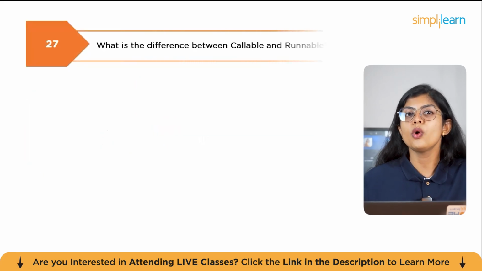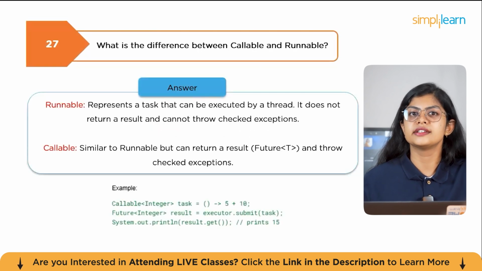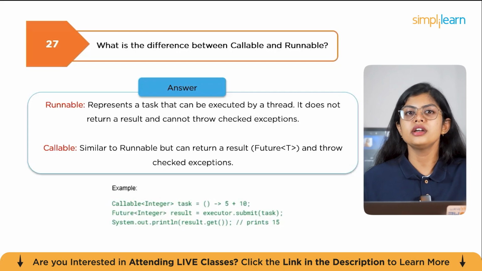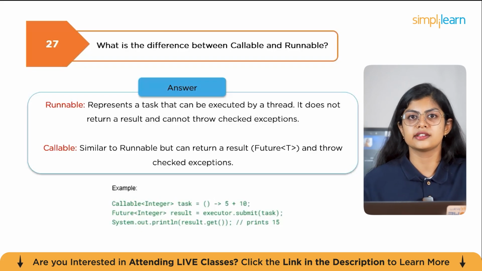The next question is, what is the difference between callable and runnable? Runnable represents a task that can execute on a thread. It does not return a result and cannot throw checked exceptions. Whereas callable is similar to runnable but returns a result and can throw checked exceptions.